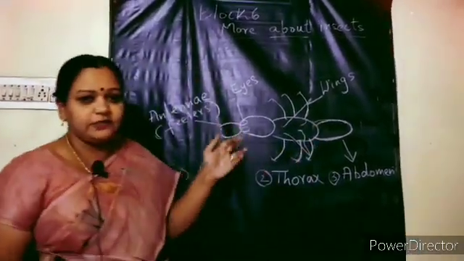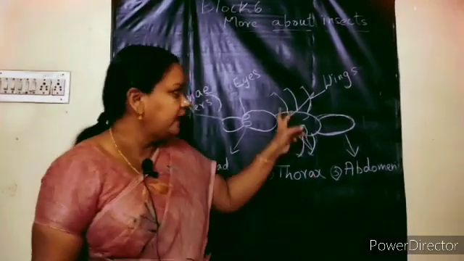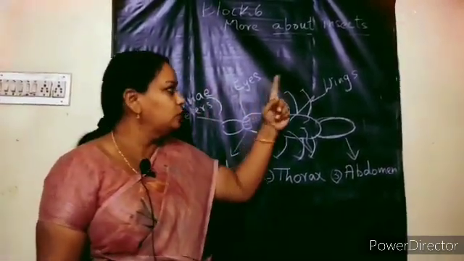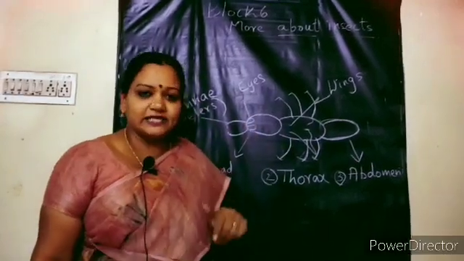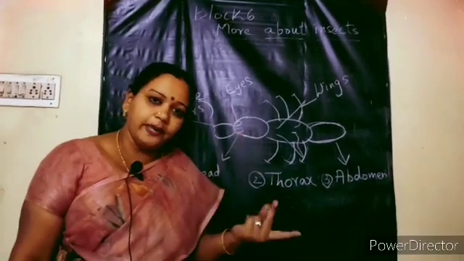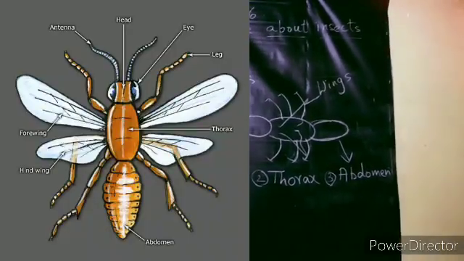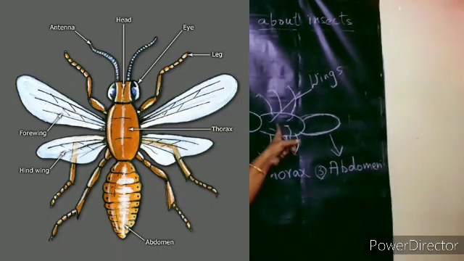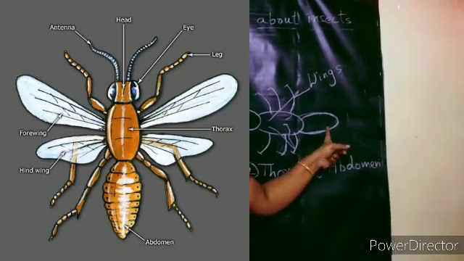On the thorax part, that's the middle part, they will have 3 pairs of legs. How many legs? 3 pairs. 1, 2, 3, 4, 5 and 6 legs. If the insect has wings, sometimes they will have 1 pair, sometimes they will have 2 pairs also. That is 2 or 4 wings. That is attached again to the thorax, and there will be an abdomen part.